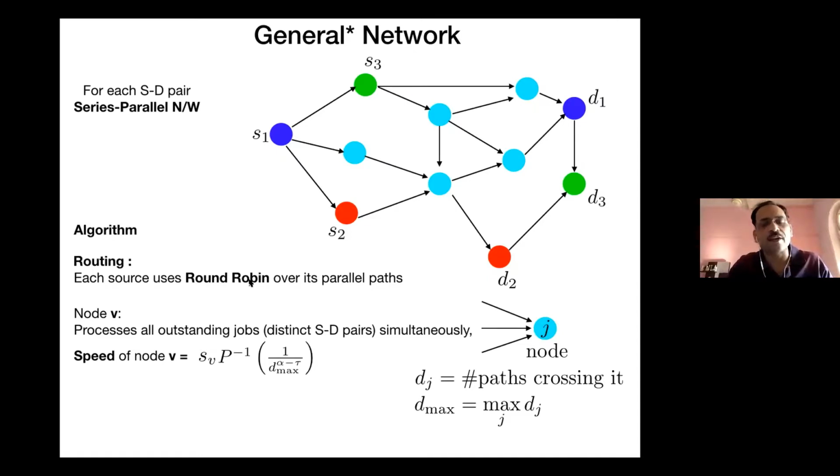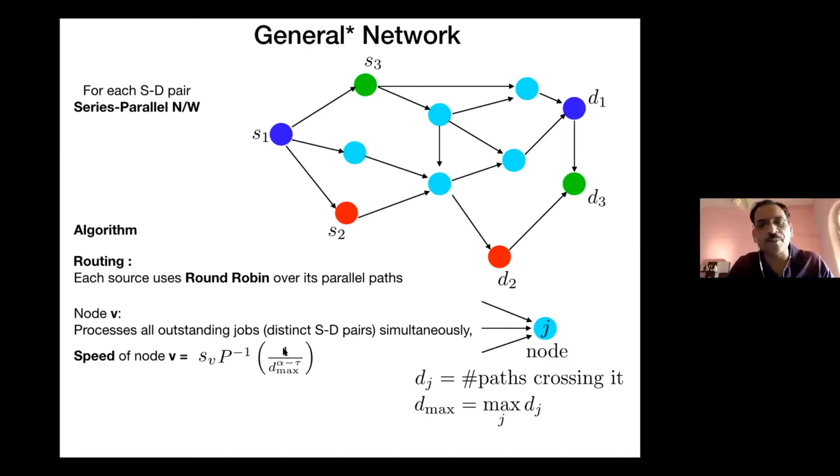It's just saying that I don't care who else is in the network, among all my paths, I'm going to treat them equally. So now what could result is that a particular node might see a lot of traffic because of that. So to compensate for that, the speed is getting scaled down.